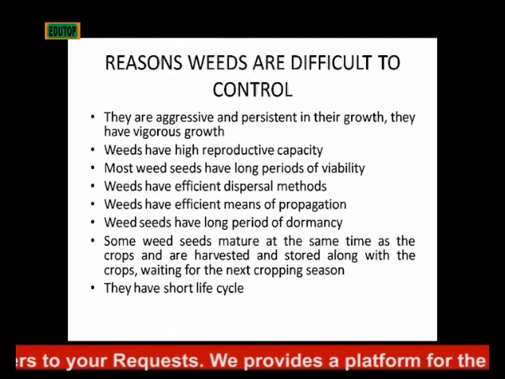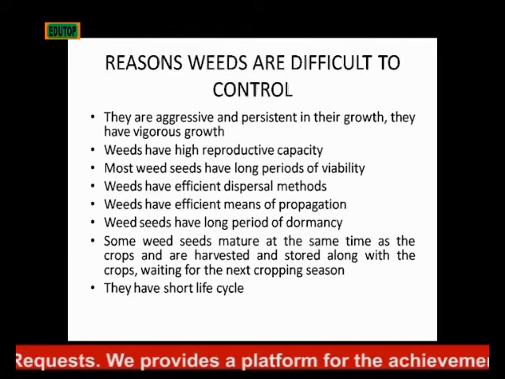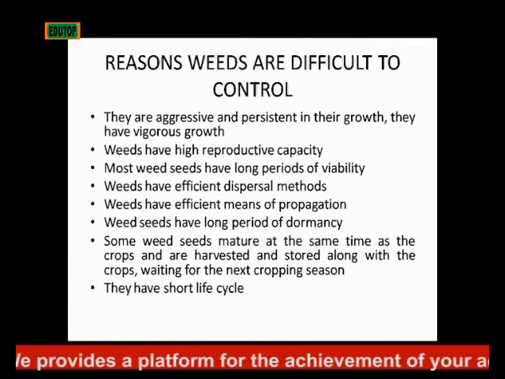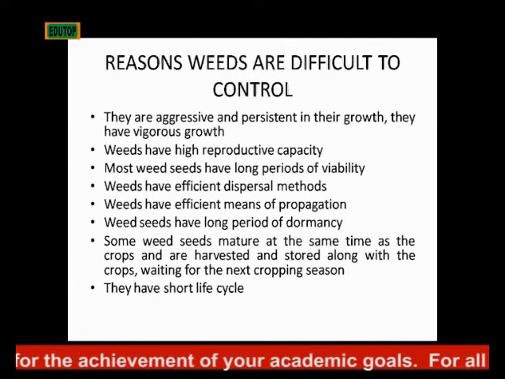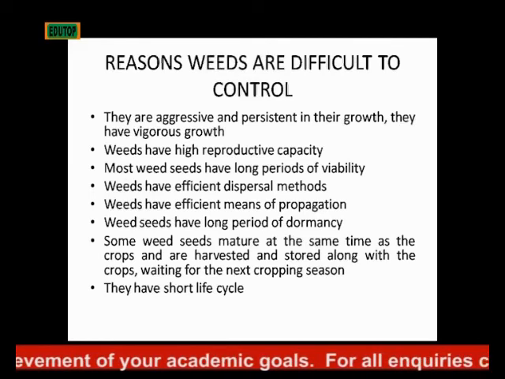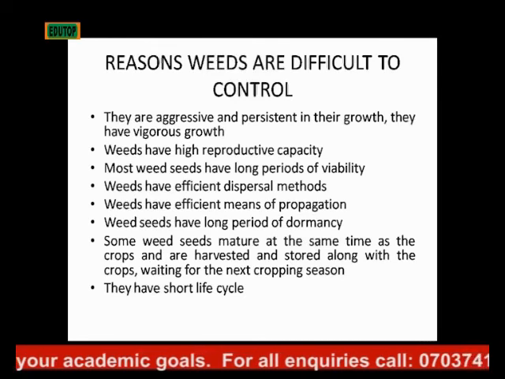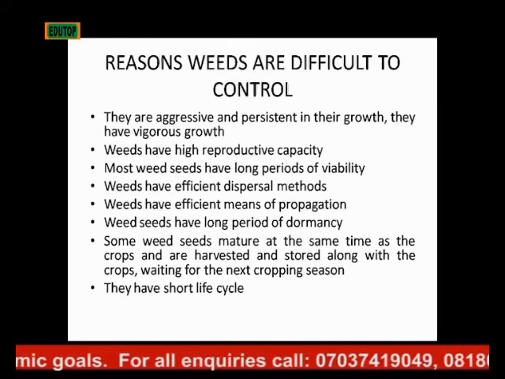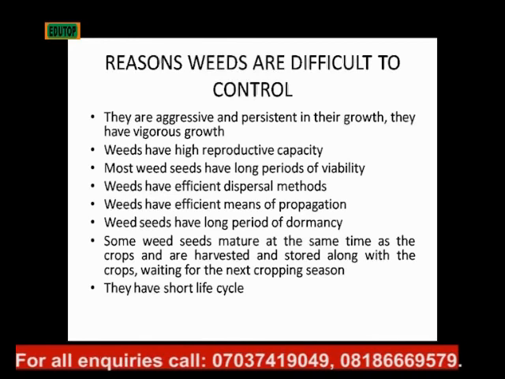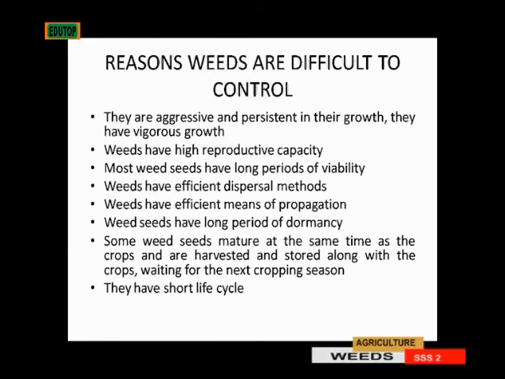Then they have efficient dispersal method. Most times they are dispersed by wind, we talked about their dispersal methods earlier, by wind, by water, by explosive mechanism, by animals. So they have efficient dispersal method. Then they have efficient means of propagation. That's basically by seed. They are propagated by seed. Then their seeds have long period of dormancy. They can remain inactive for so long. Then they now come up again. Then some weed seeds mature at the same time as the crop and are harvested and stored